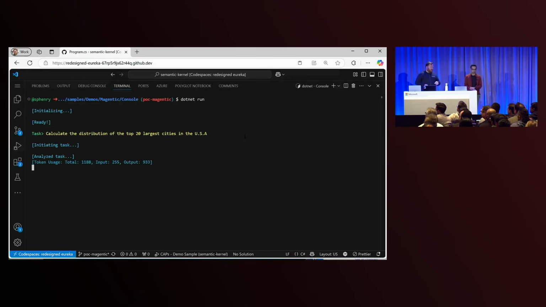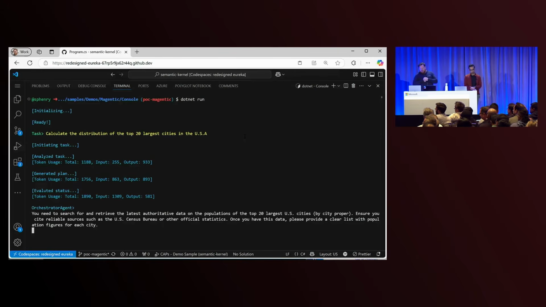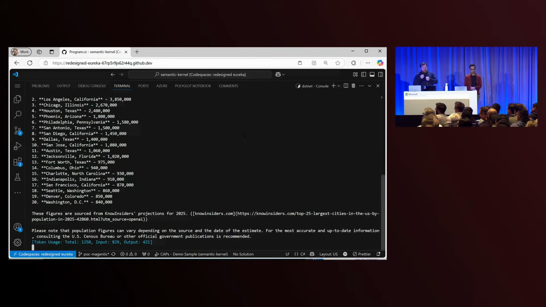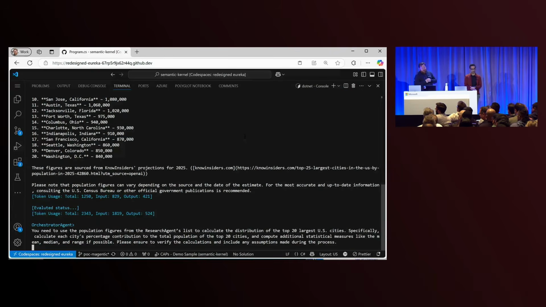It's analyzed the task and it's building a plan out of it. You'll see a couple responses going back and forth here with token usage. And now that it's generated a plan, it's going to pick the agents it wants to use to accomplish that plan. It needs to search and retrieve the latest data from the web, do some math on that, and then generate a chart at the end. But what the Magentic system didn't know is that I didn't configure one of the agents properly.